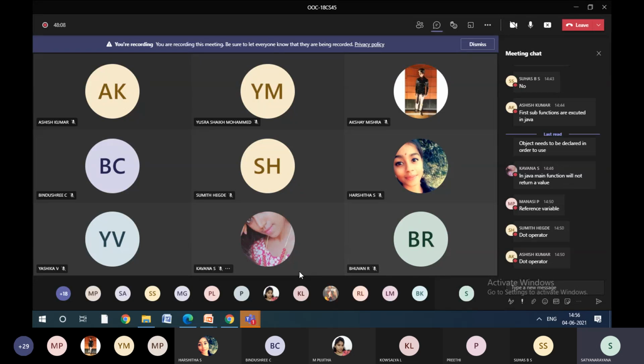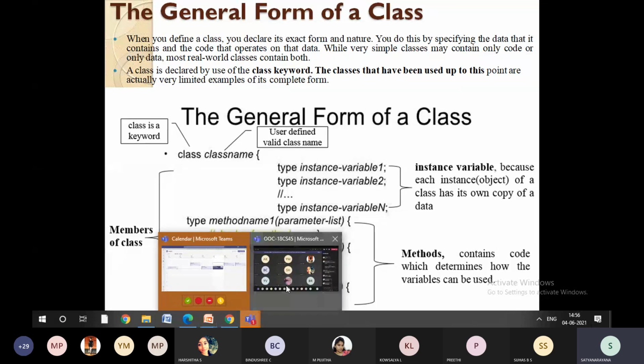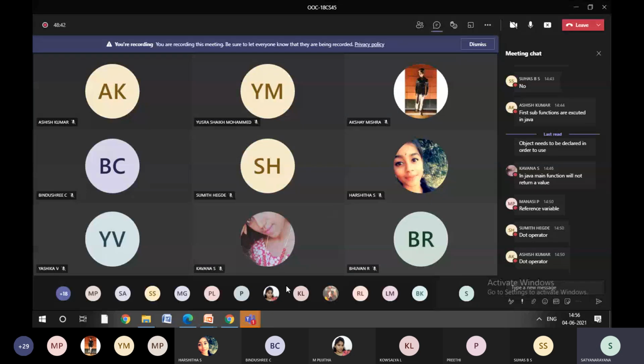But the member functions are the methods which we are defining. You can see here, we are defining some member functions, right? Some methods. These are all going to be public. These will be private. Suppose if you want to make these also public, there are two ways you can do it. Either you define this as public or you make your class as public. You make your entire class public, all the members in the class will become public. So the default for the variables which are defined within the class will be private in nature.